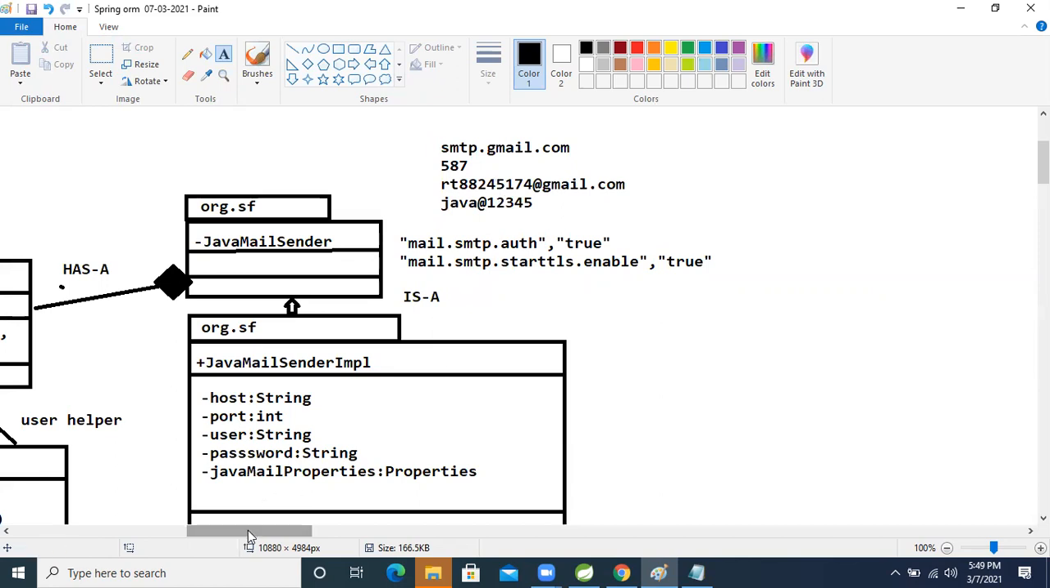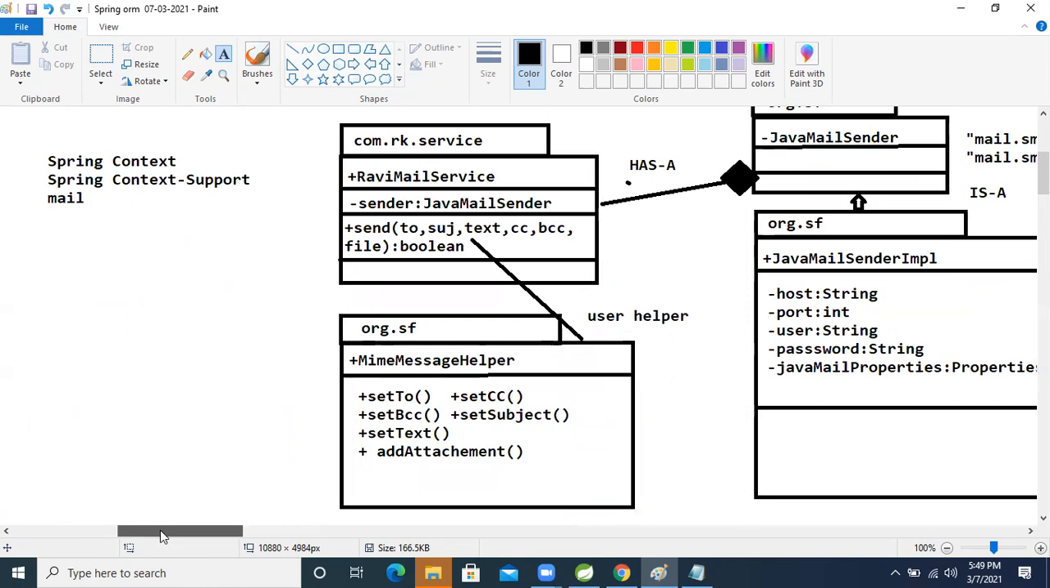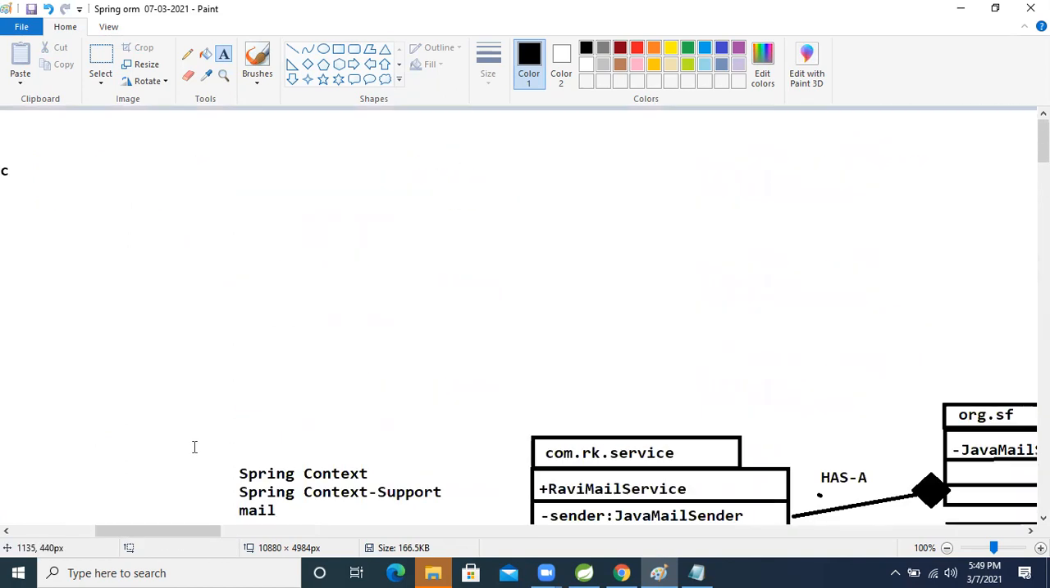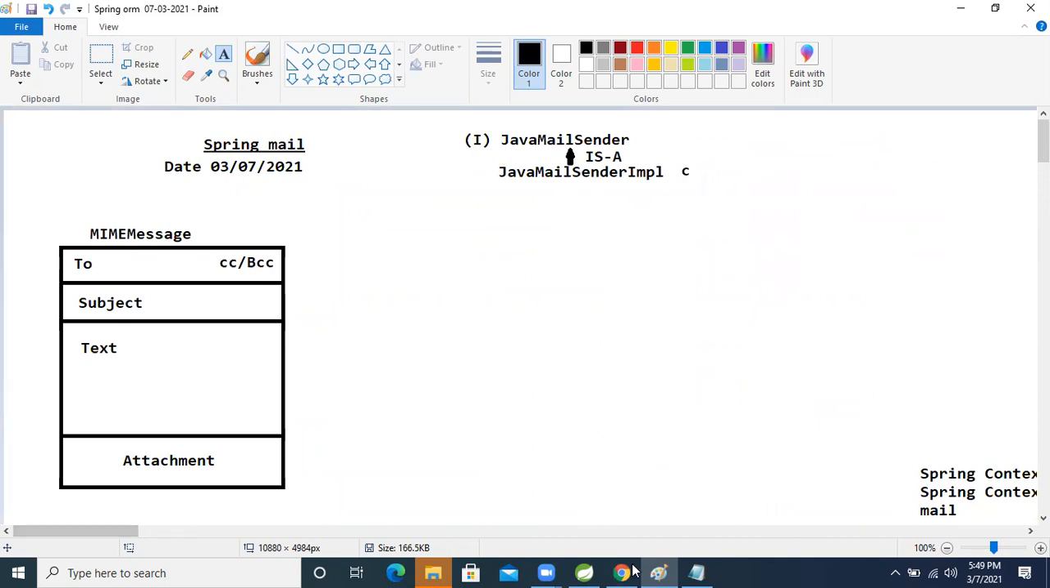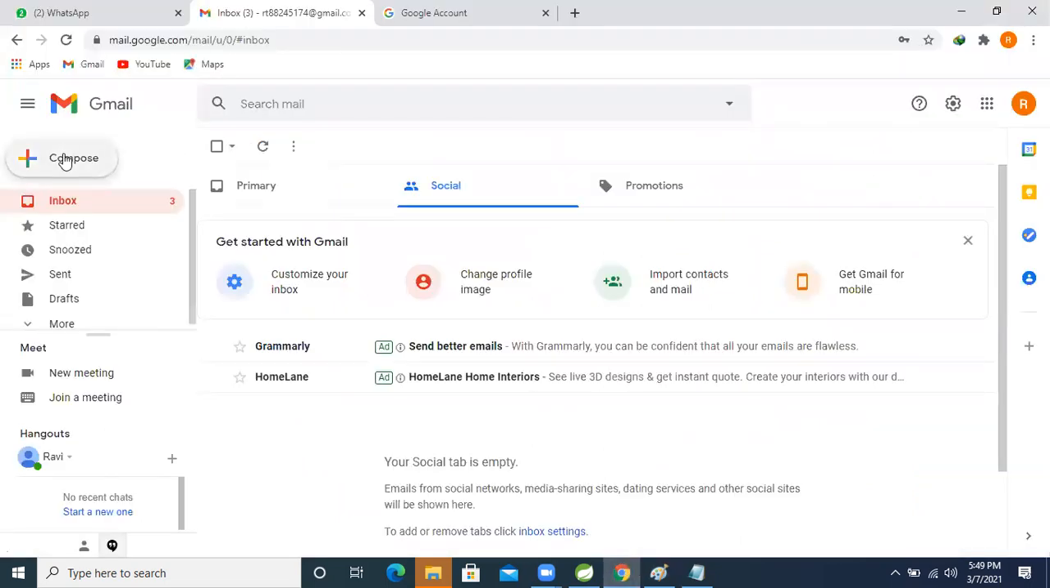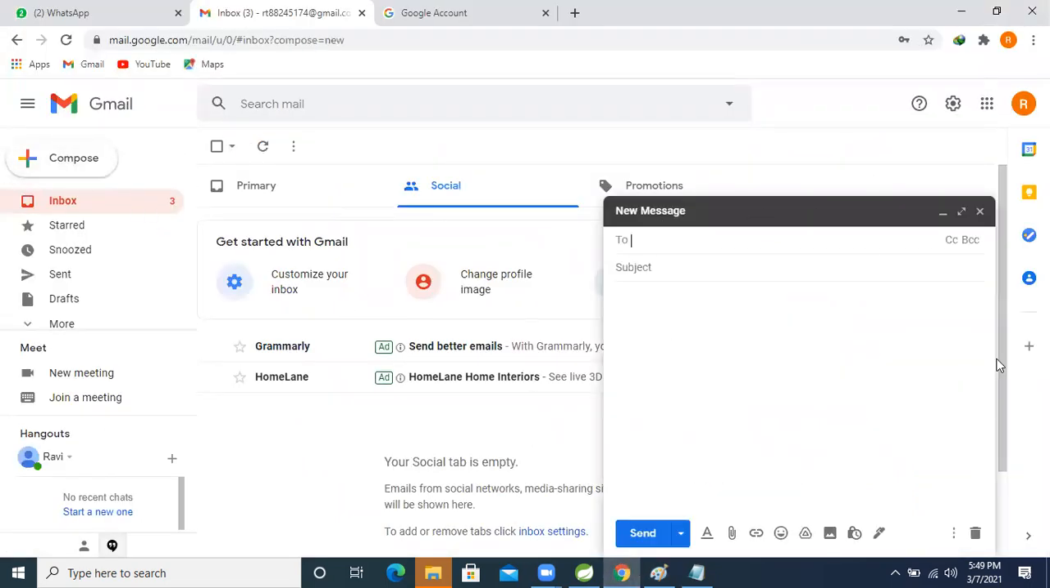Come here now. I even explained this: if we want to send, if we compose, this box is called my messages. In my messages, what things are there? To, BCC, CC, subject, a text and a send. If a file attachment is needed, all those things are there or not? So let's move on and we will see it practically and implement it.